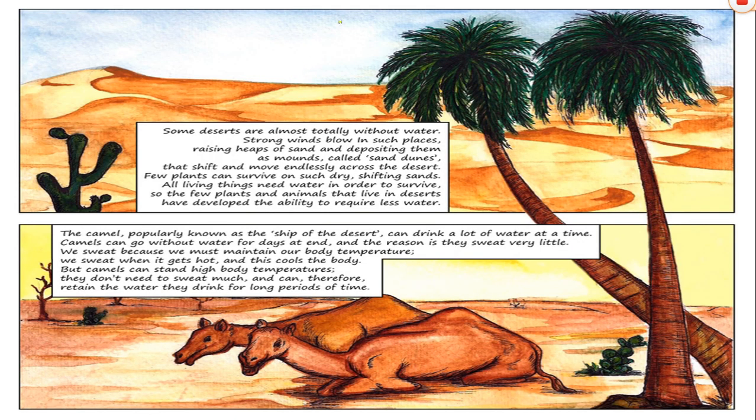Okay. Some deserts are almost totally without water. Strong winds blow in such places, raising heaps of sand and depositing them as mounds called sand dunes. What do we call them? Sand dunes.